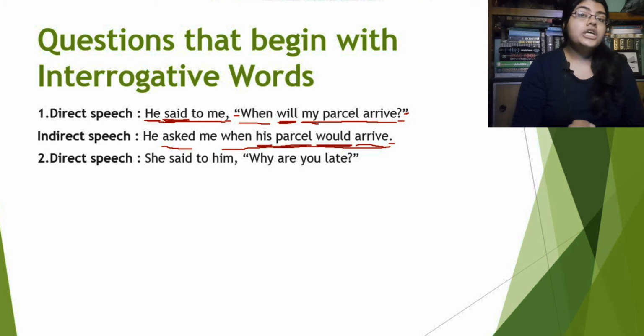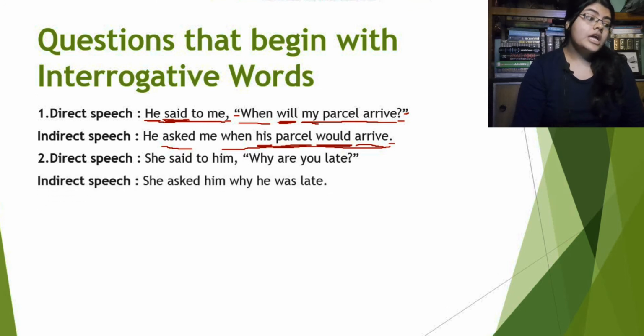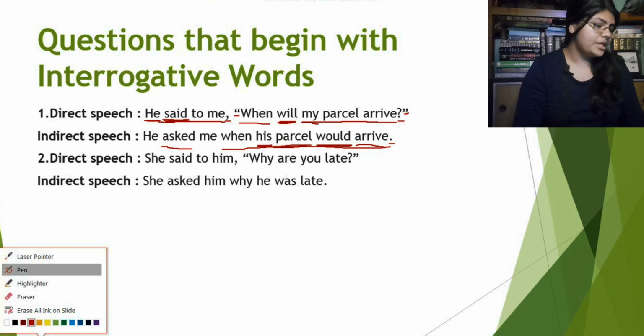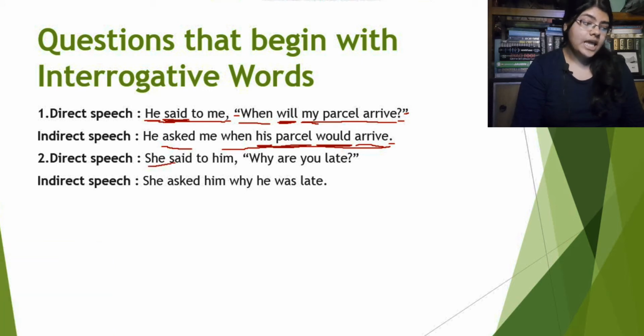Direct speech: She said to him, "Why are you late?" What will be the indirect speech for that? She asked him why he was late. Again, we will see what is happening here. "She said to him" will be "she asked him". The comma will be omitted. No "that" will be used here, just no comma. Then of course the inverted commas will be omitted as well.